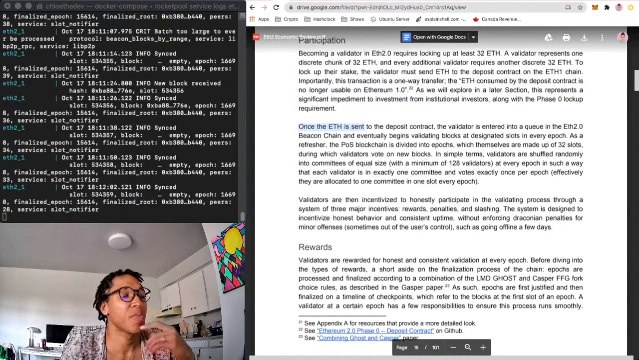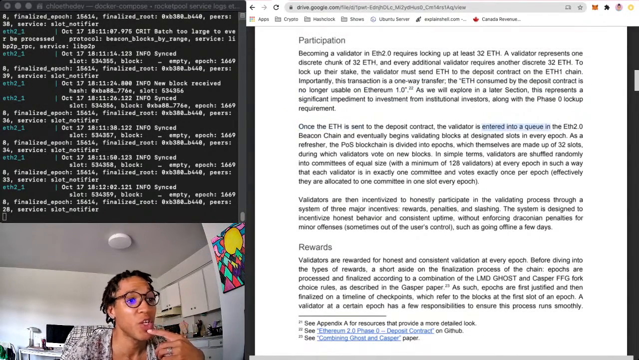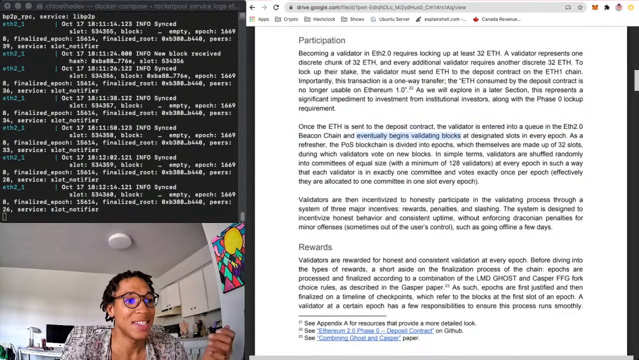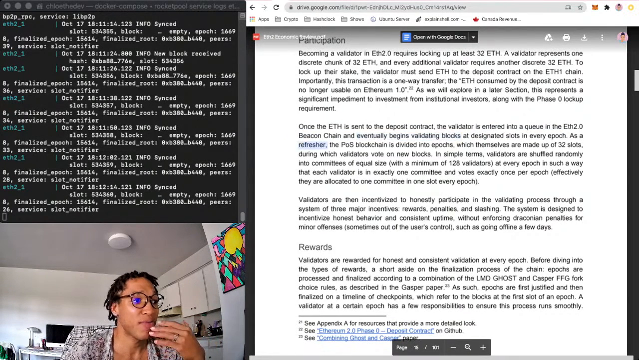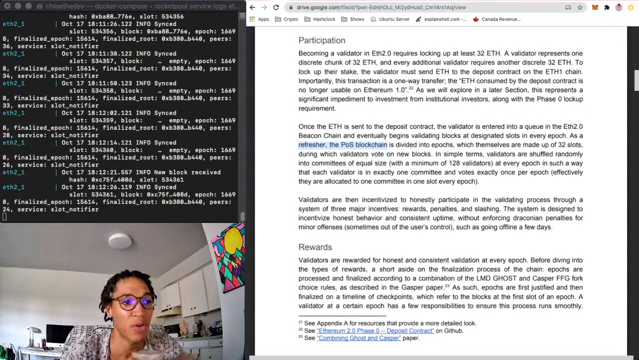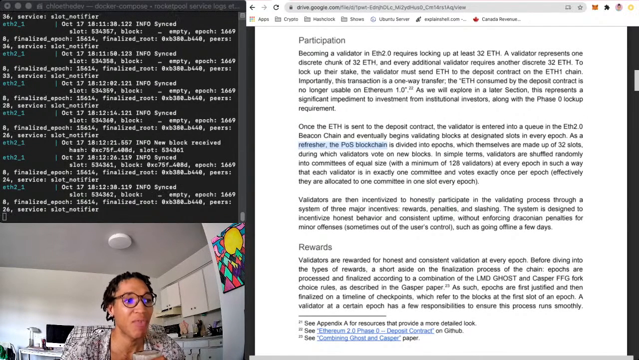Once the ETH is sent to the deposit contract, the validator is entered into a queue in the ETH 2.0 beacon chain and eventually begins validating blocks at designated slots in every epoch. As a refresher, the PoS blockchain is divided into epochs, themselves made up of 32 slots during which validators vote on new blocks. In simple terms, validators are shuffled randomly into committees of equal size with a minimum of 128 validators at every epoch in such a way that each validator is in exactly one committee and votes exactly once per epoch. Effectively, they are allocated to one committee in one slot each epoch.